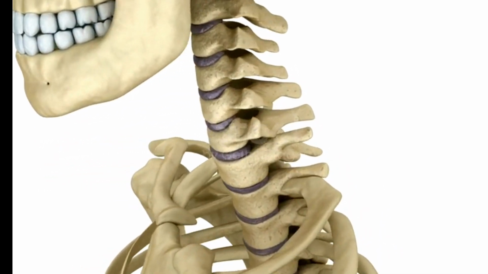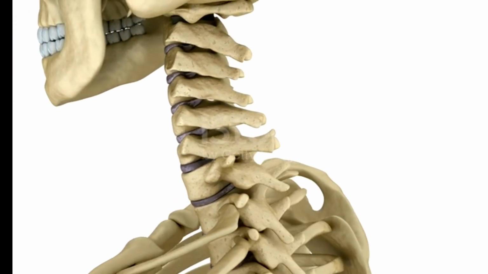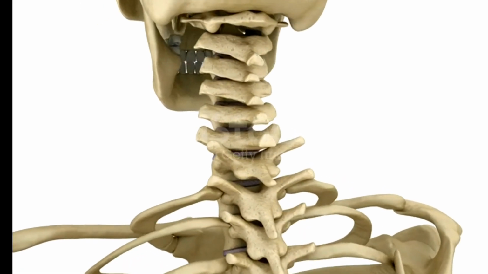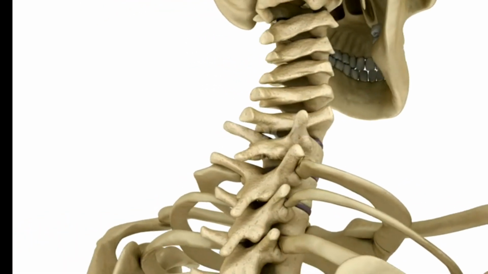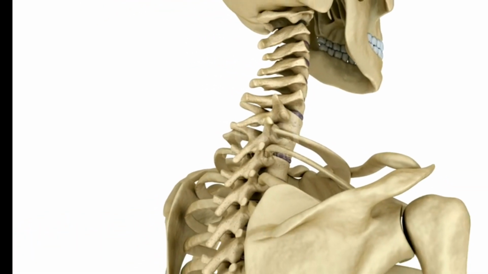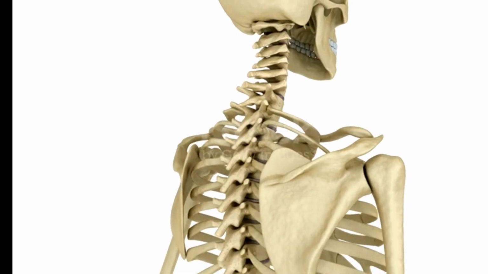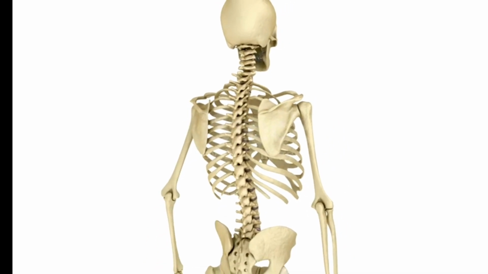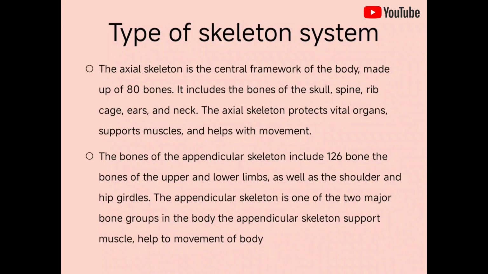Second type, appendicular skeletal system. It includes 126 bones, the bones of the upper and lower limbs, as well as the shoulder and pelvic joints. The appendicular skeletal system is one of the two major bone groups in the body. It supports the muscles and helps in movement of the body.